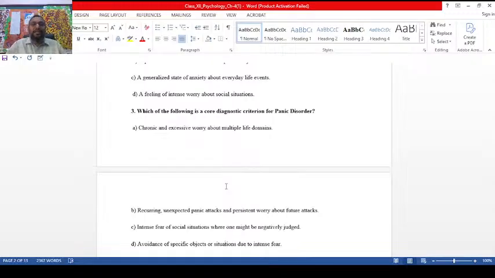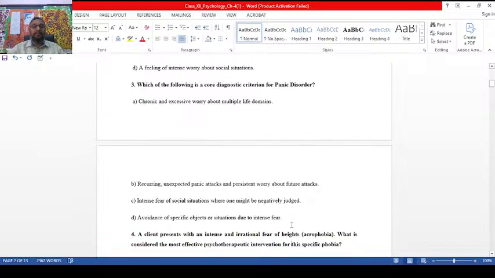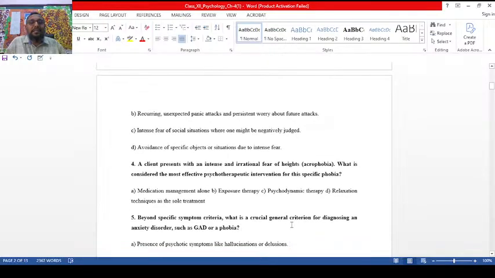Now look into this area: chronic and excessive worry about multiple life domains. No. B, recurring unexpected panic attacks and persistent worry about future attacks. Yes, option B is the right answer here. Option C basically again talks about the phobia, agoraphobia. Option D, avoidance of specific objects or situations due to intense fear, this is again specific phobia, because specific objects, the answer is very clear to us here.